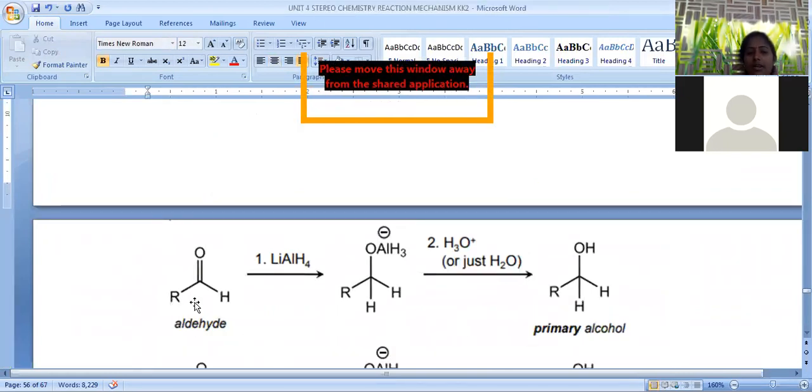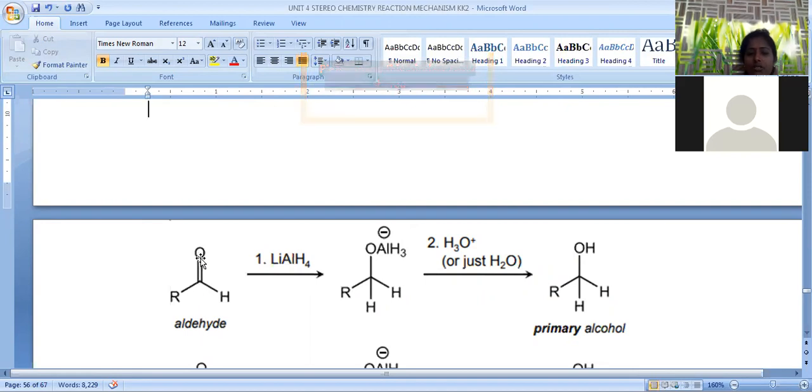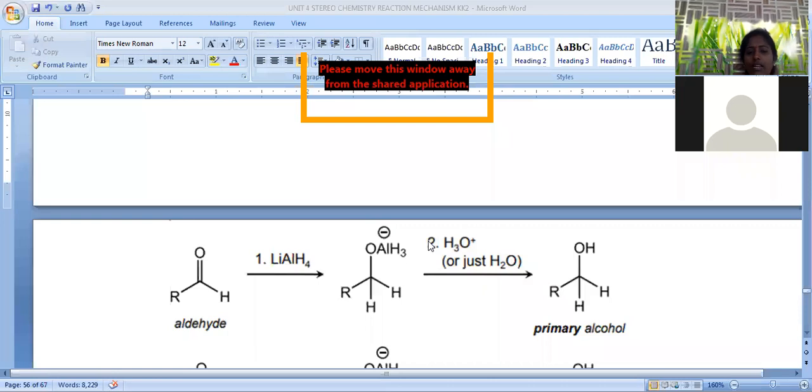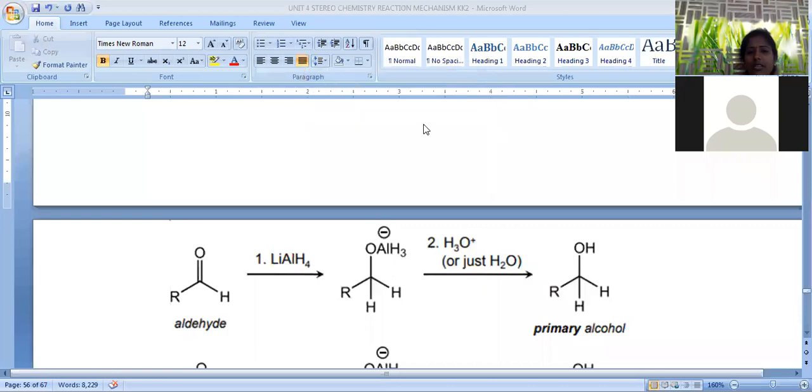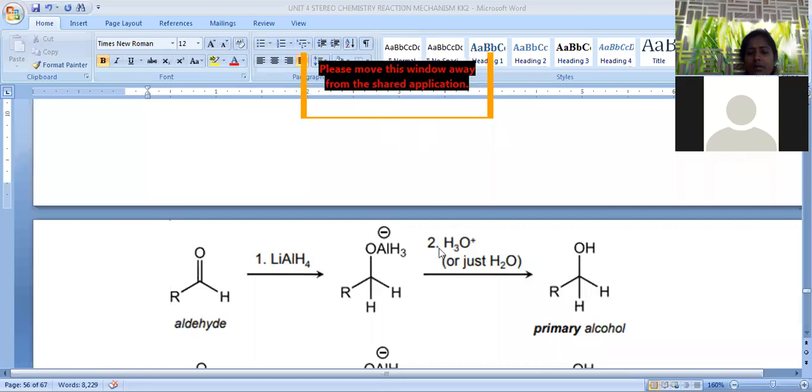When lithium aluminum hydride is added to an aldehydic functional group, the formation of O minus and AlH3 will be there. Here a double bond is present, one hydrogen is added to this carbon, this oxygen becomes O minus, and this O minus is attached by the remaining part, that is AlH3, because one of the hydrogens is added to this carbon atom. So AlH3 will be added. Further it is subjected to hydrolysis.